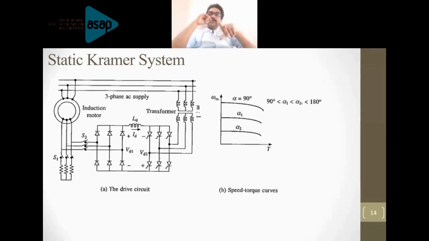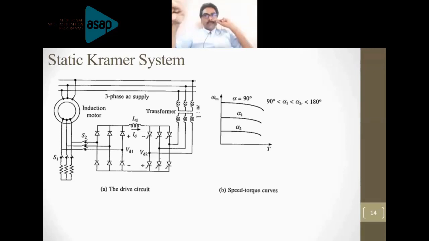The inverter circuit is connected to the three-phase AC supply through a transformer. With the help of a transformer, the output of the three-phase inverter is connected to the grid. Please have a look at the speed torque curves also. As you increase the alpha, the speed of the machine is decreasing, right?